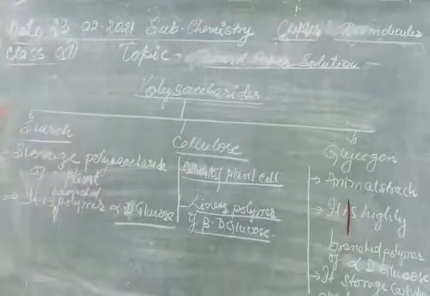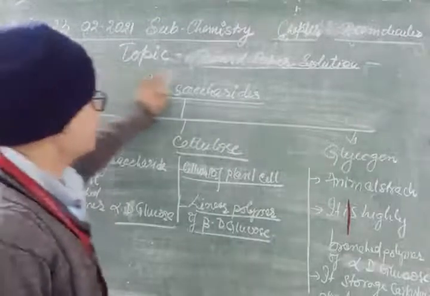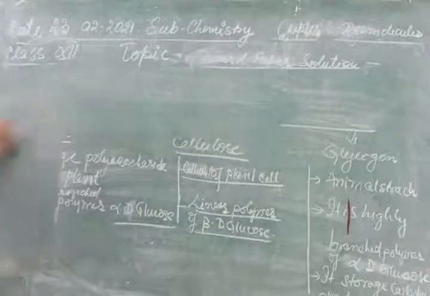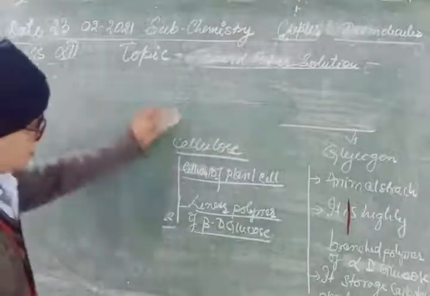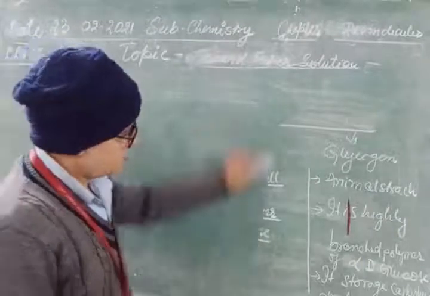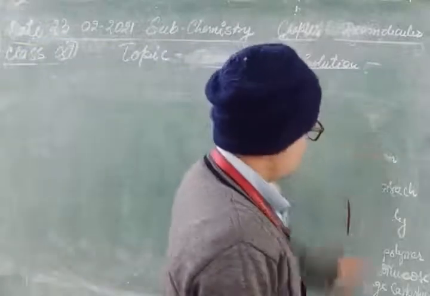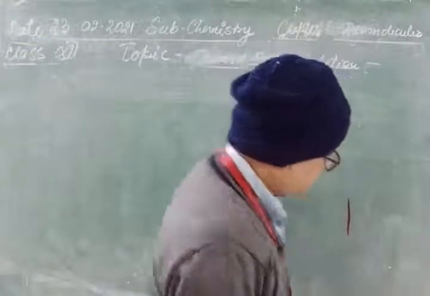Okay, next we will see the amino acid. Next one is amino acid. You can note by pausing the video. Now we will see here amino acids.